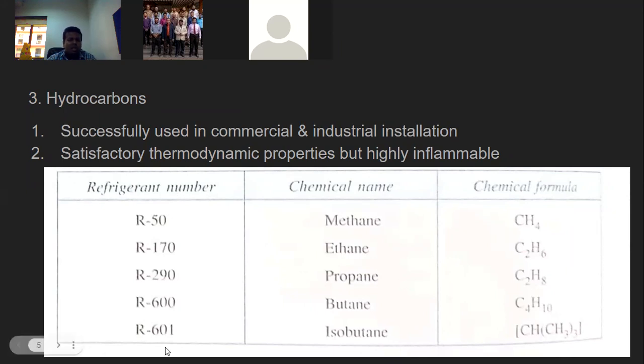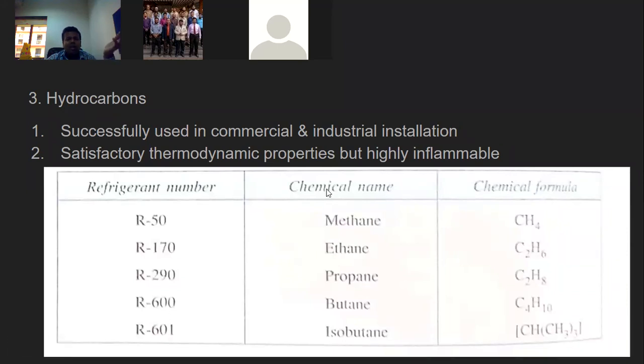We will not go into the detail of each and every refrigerant. We will try to see some of the general properties which are required, and where we will get those properties. We will not see every refrigerant in detail. We will see what properties are required in a refrigerant, and which refrigerant has those properties.